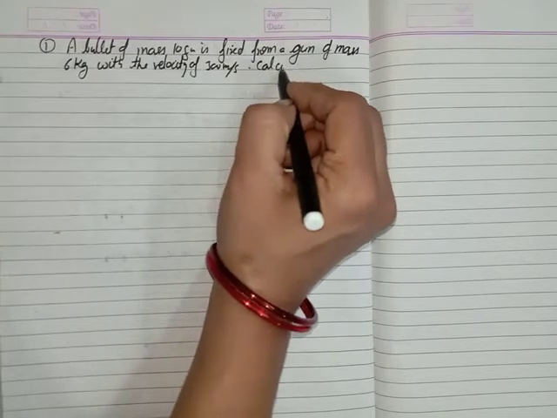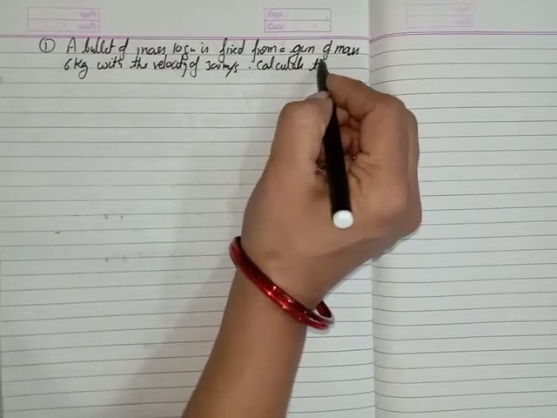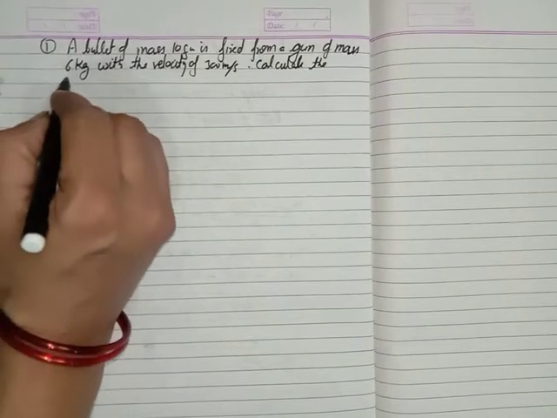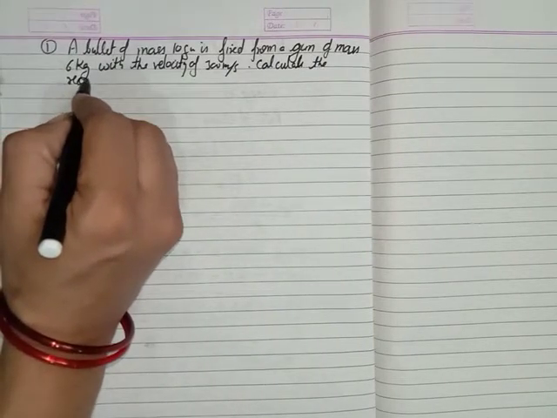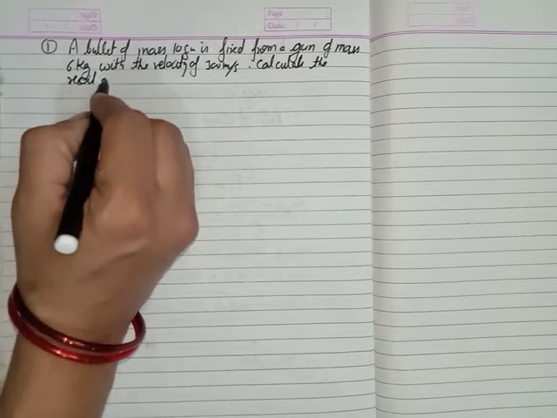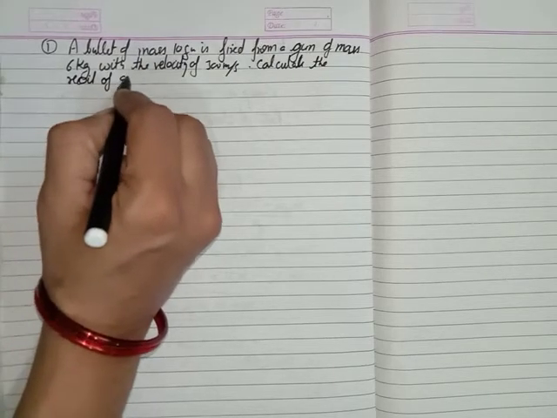Calculate the recoil velocity of the gun. You have to calculate the recoil velocity of the gun.